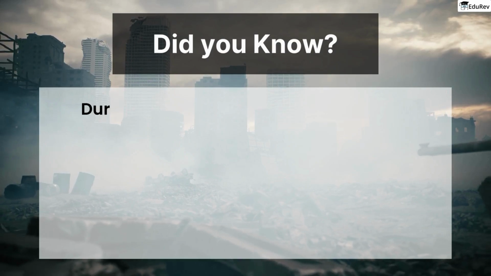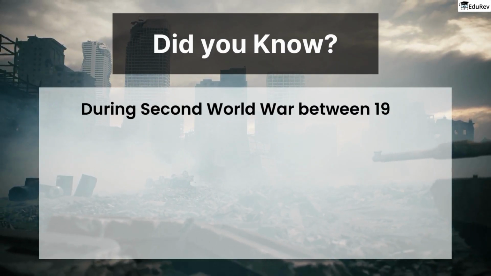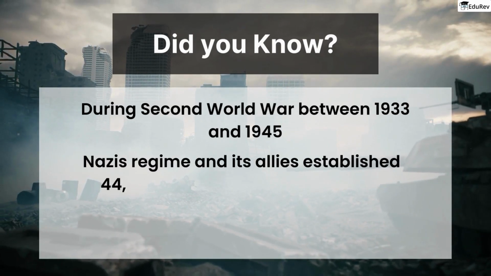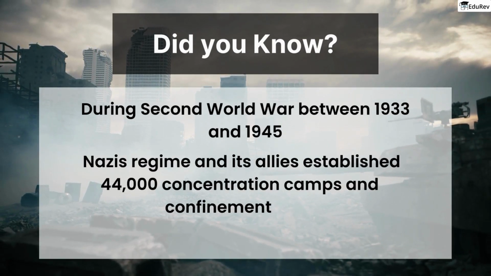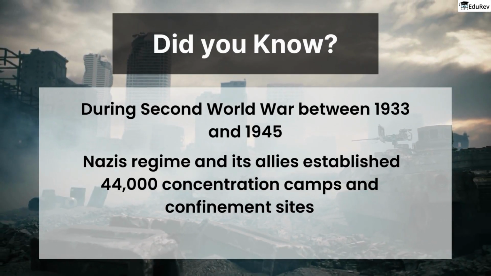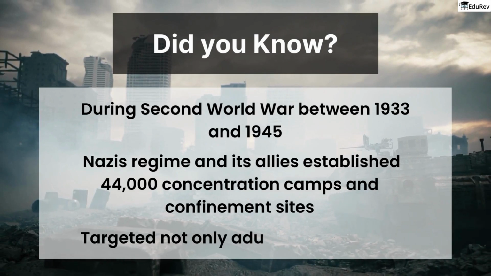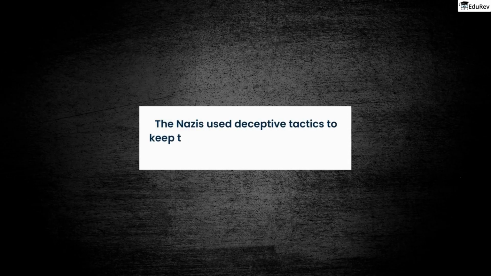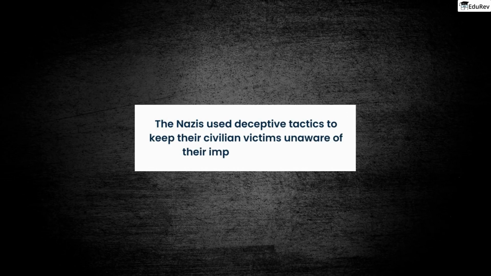Did you know during the Second World War, between 1933 and 1945, the Nazi regime and its allies established 44,000 concentration camps and other confinement sites, unleashing a reign of terror that targeted not only adults but also children. The Nazis used deceptive tactics to keep their civilian victims unaware of their impending deaths.